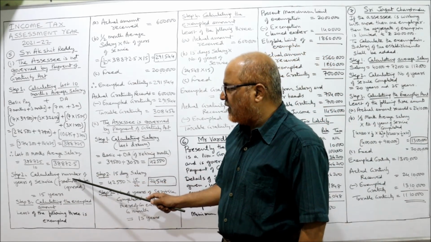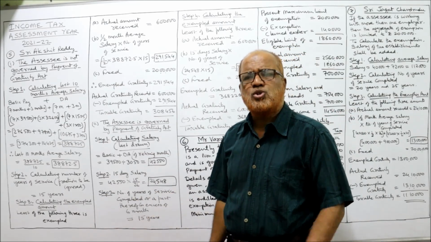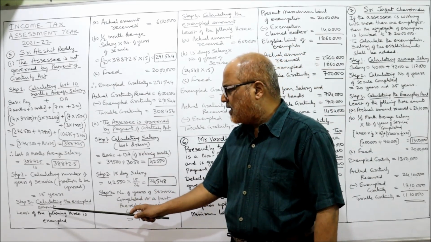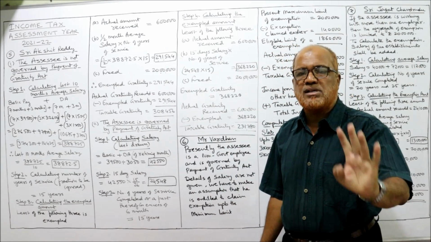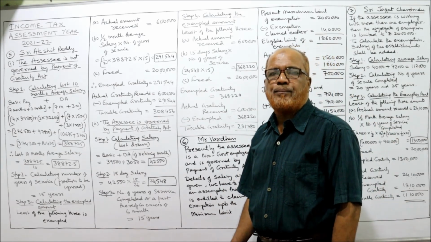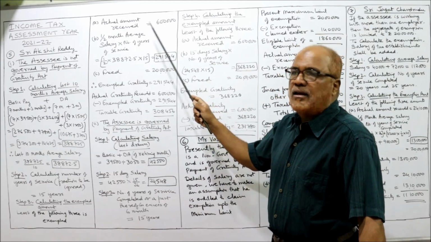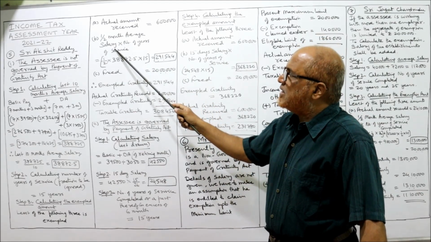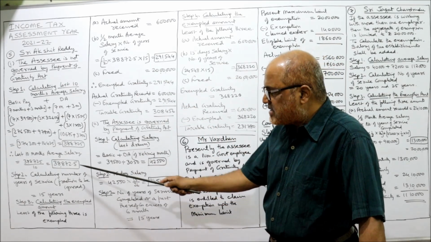Now calculating the number of years of service. It is directly given as 15 years, no fraction, nothing, only 15 years. Calculating the exempted amount: the least of the following three amounts is exempted. First one, actual gratuity receipt, which is 6 lakh. Now, half month average salary into number of years of service completed. What is the monthly average salary?